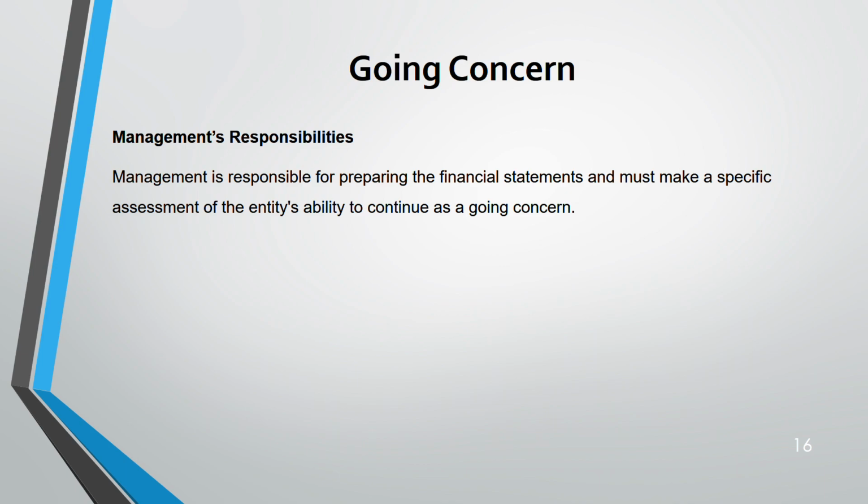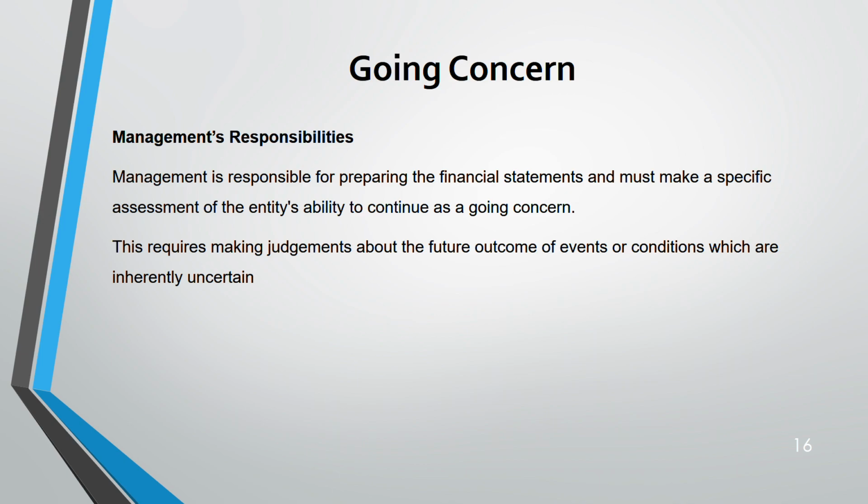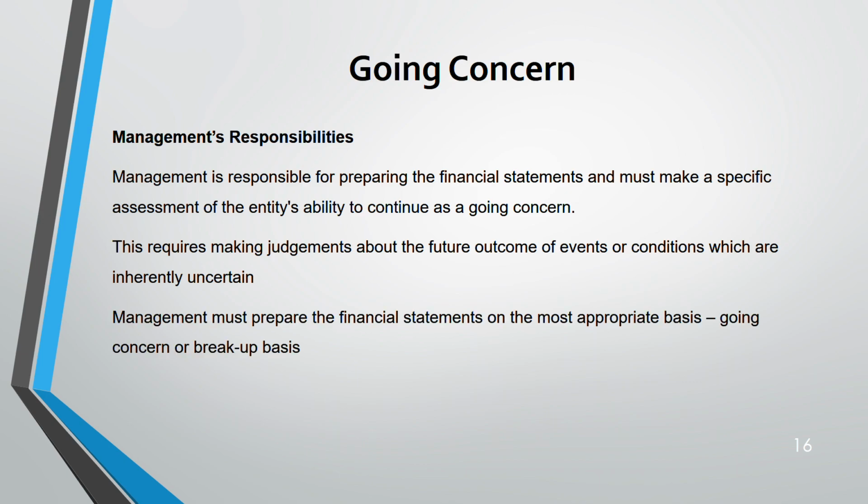See, it is management's responsibility to prepare financial statement. We all agree with it, right? So they must make a specific assessment of the entity's ability to continue as a going concern. This usually requires judgment. Management has to make a judgment about their future outcome, which is uncertain. And management is the one who's going to prepare financial statements on an appropriate basis. It could be going concern or breakup basis. If there is uncertainty over going concern, then it's a breakup basis.